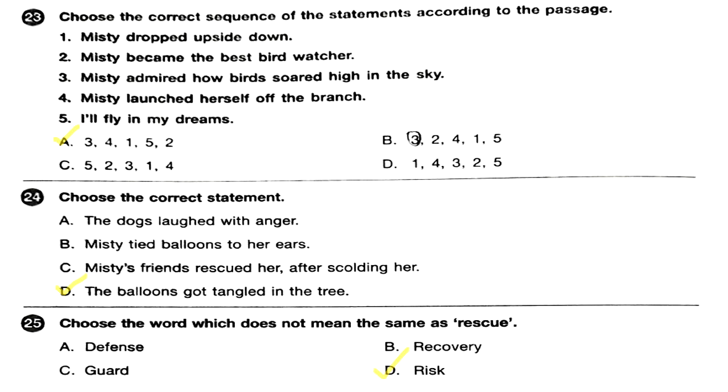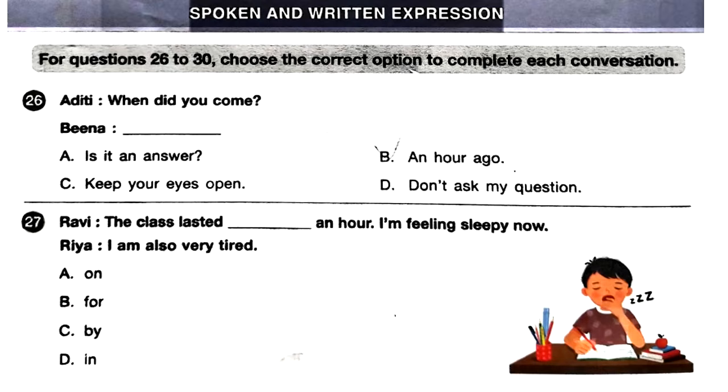Answer is D, which says risk. The next section in the question paper is spoken and written expression. So for questions 26 to 30, choose the correct option to complete each conversation.